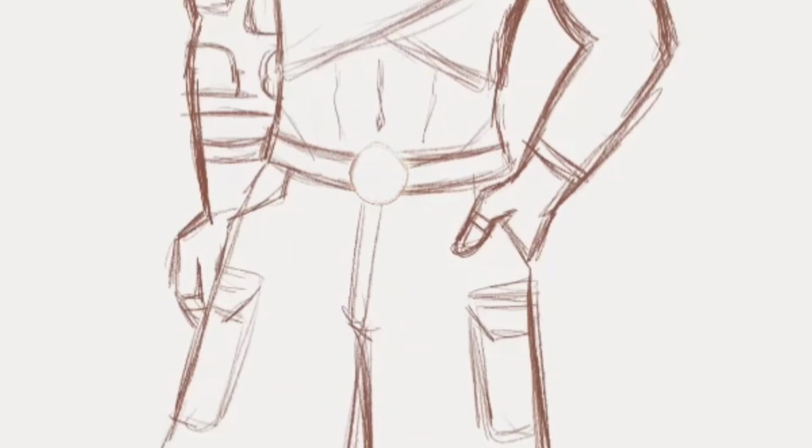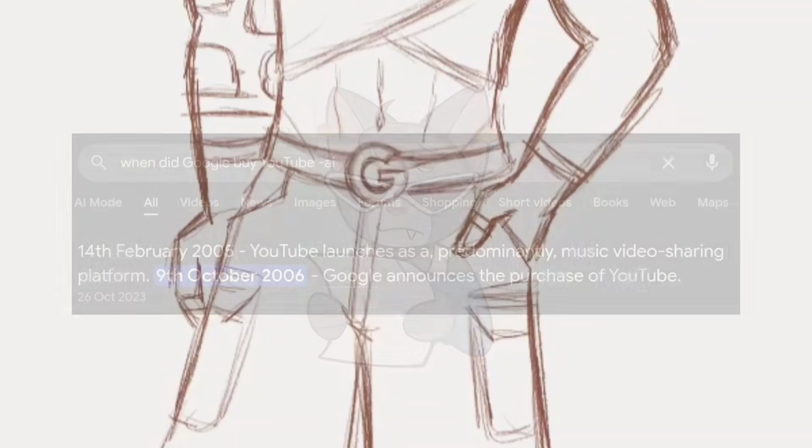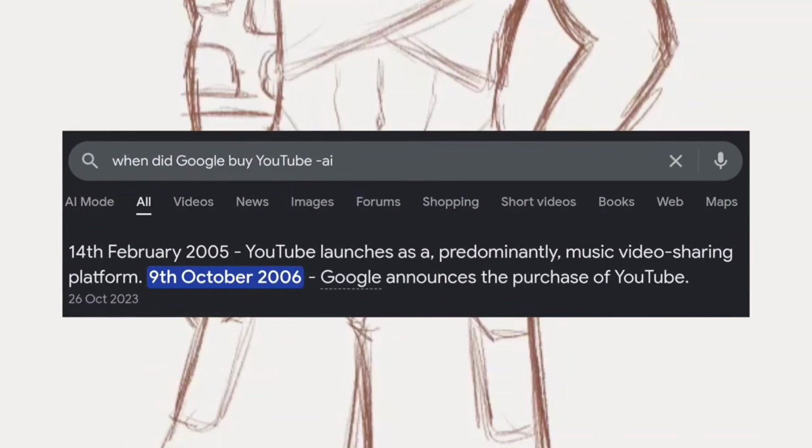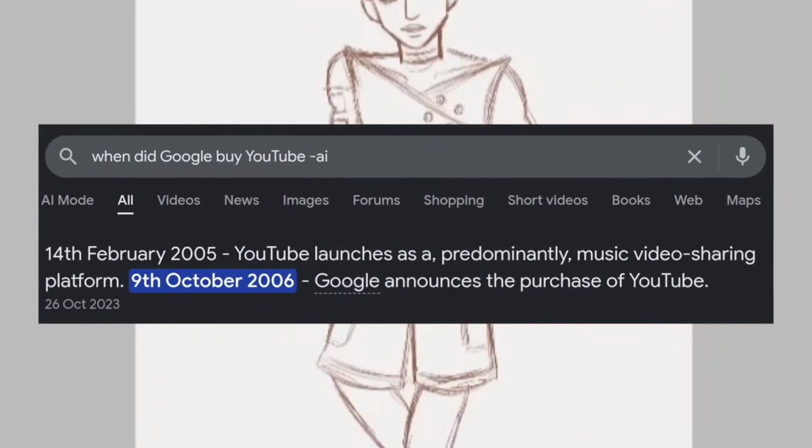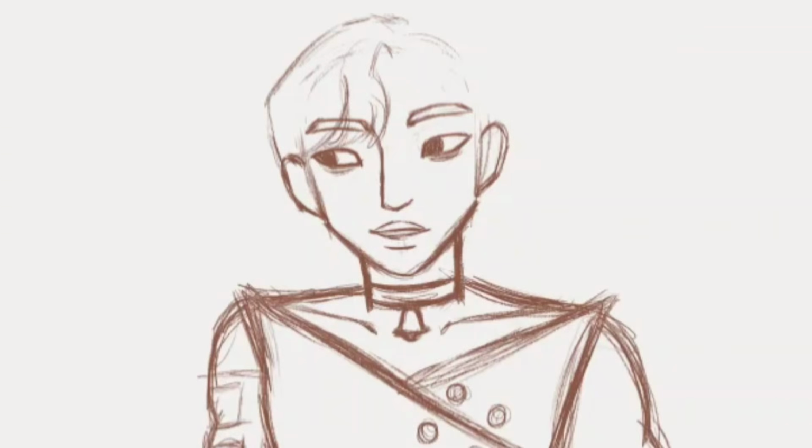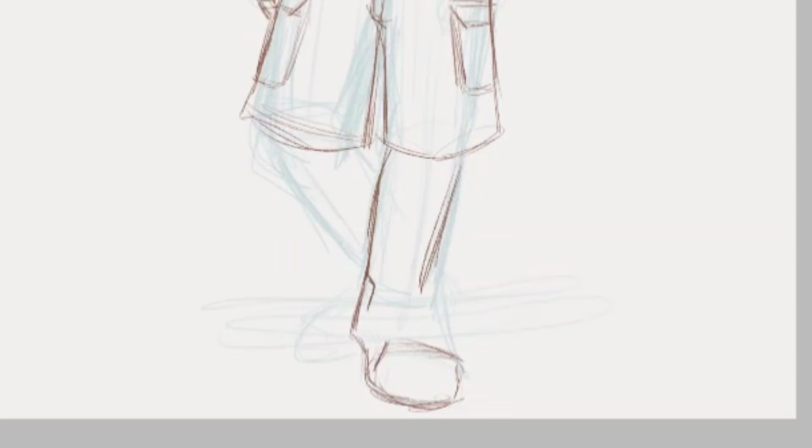The G on the belt buckle is obviously for Google because YouTube is owned by Google. I just learned that Google bought YouTube in 2006. For some reason, I thought that happened way later, but turns out I'm wrong. And finally, it's not as visible for this one, but I did put the like button on the sneakers. I should have drawn the foot in another pose to make it clearer, but oh well.